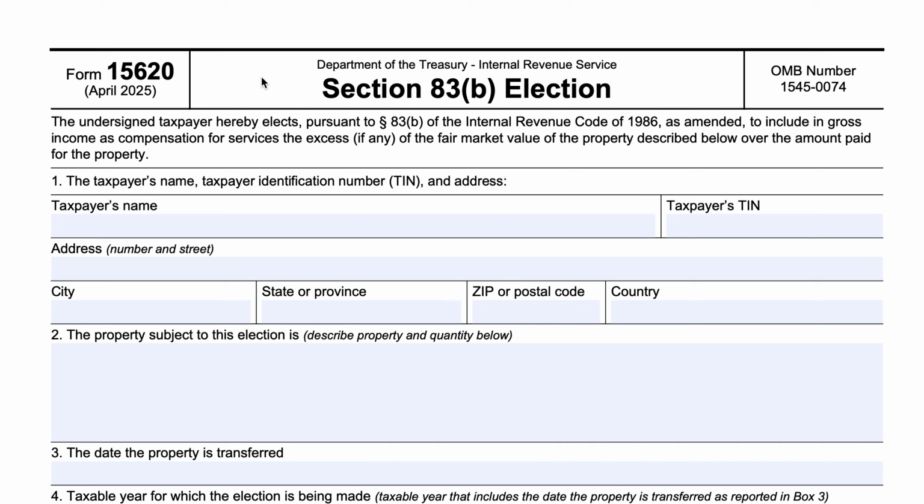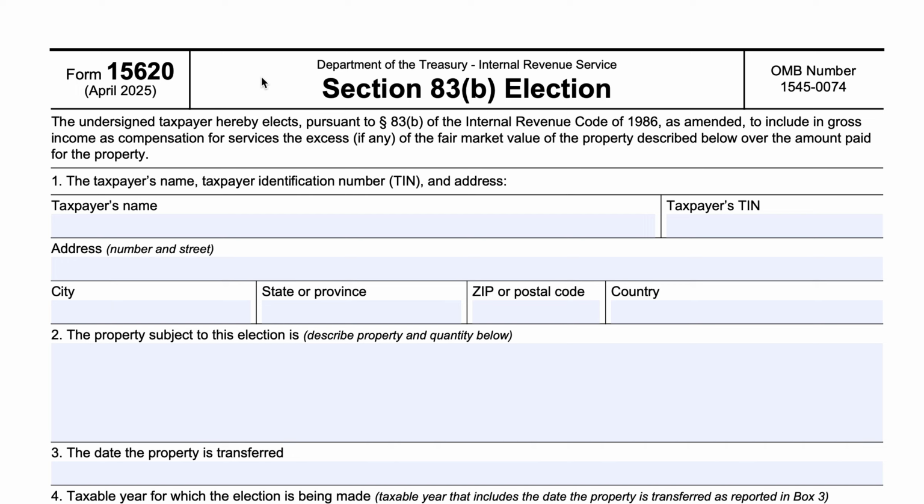You would also be required to submit a completed signed form to your employer or to the person for whom the services are performed. There may be other people that need a copy of this form. In the form instructions it says if the person who performs the services and the transferee of the property are not the same person, then the person who performs the services is also required to submit a copy to the transferee.